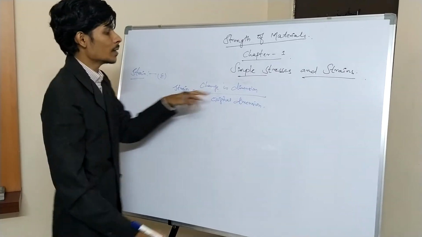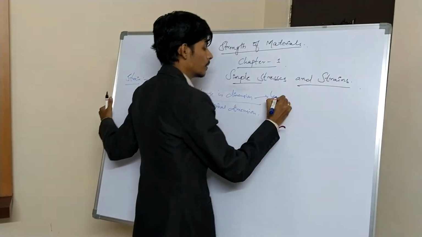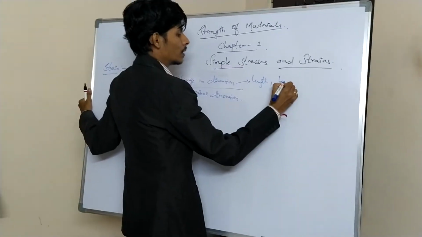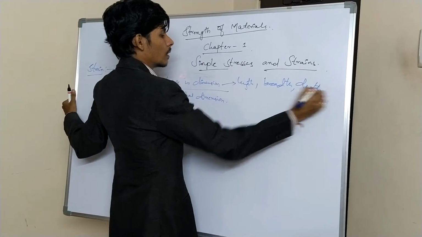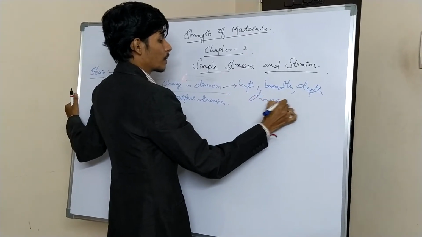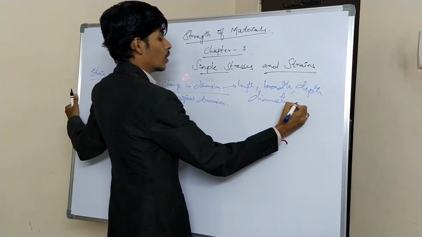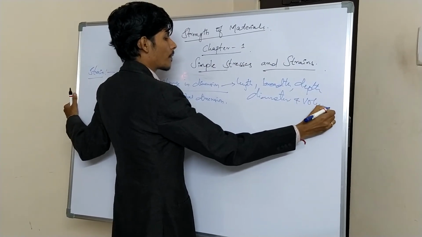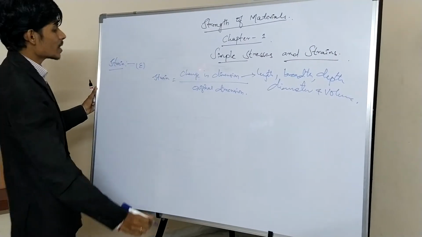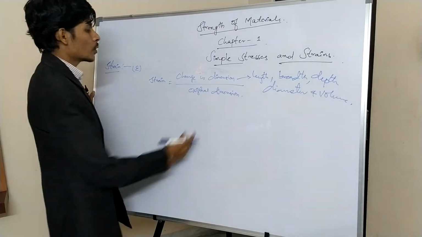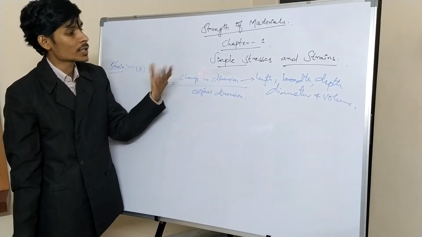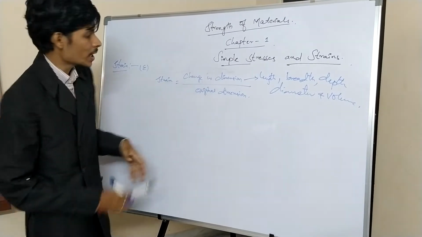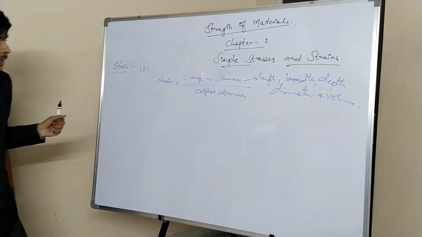The dimension can be in terms of length, breadth, depth, diameter, and volume also. So these are the changes in dimensions which can occur. There can be a change in area, length, or volume. Based on that, the strain can happen.